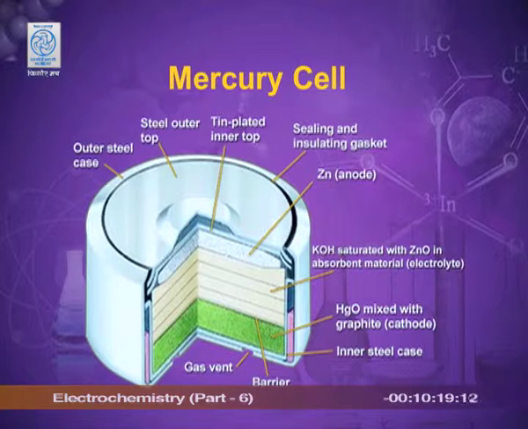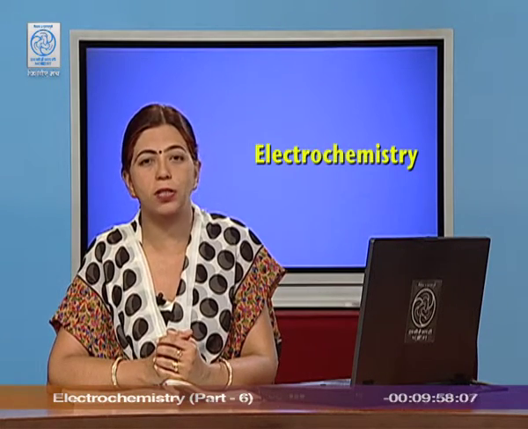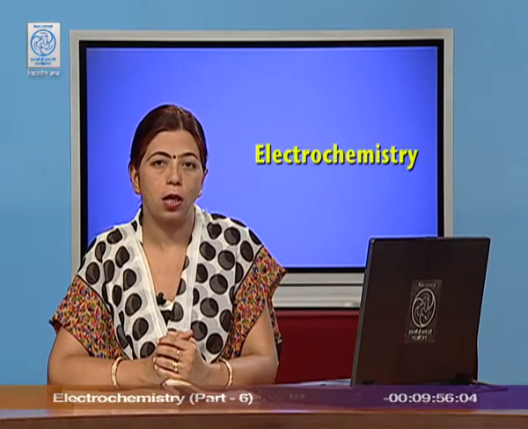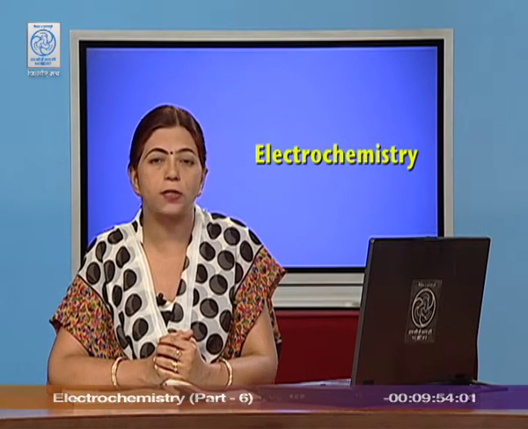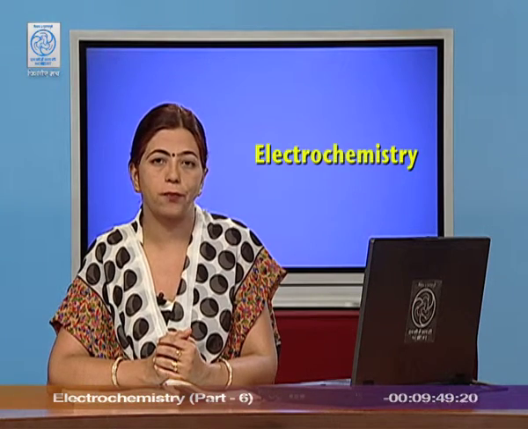At anode, we already know that oxidation takes place. Oxidation means the loss of electrons. Since the anode is made up of zinc, zinc will lose 2 electrons and will oxidize to Zn2+ state. These 2 electrons are accepted at cathode, and HgO, that is mercuric oxide, is reduced to mercury.